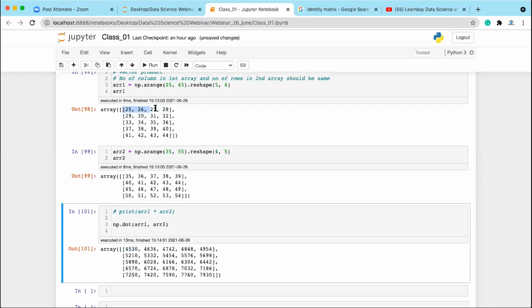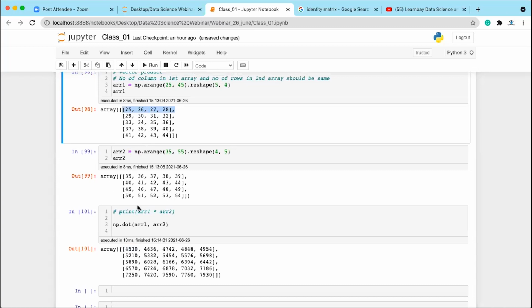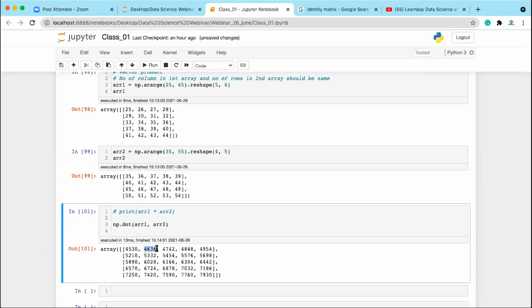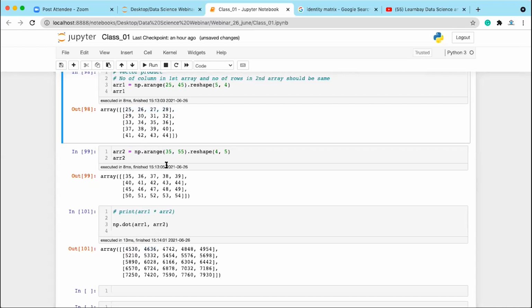Then the first row will be multiplied with the second column. So 25 by 36, 26 by 41, 27 by 46, and 28 by 51. After multiplying all these elements, the values will be added to give you the second element, 4636. Then the first row will be multiplied by the third column. So 25 by 37, 26 by 42, 27 by 47, and 28 by 52.